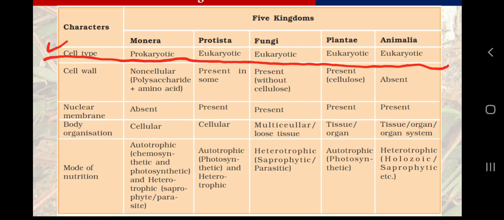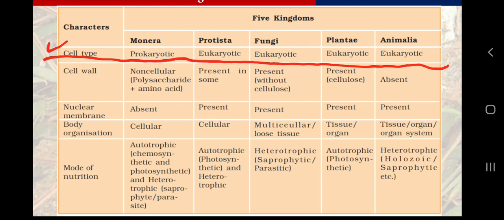And as I have explained, the difference is so simple and obvious: a prokaryotic cell doesn't have a nuclear envelope, or it doesn't have a nucleus, and a eukaryotic cell does have a nuclear envelope and hence has a nucleus.